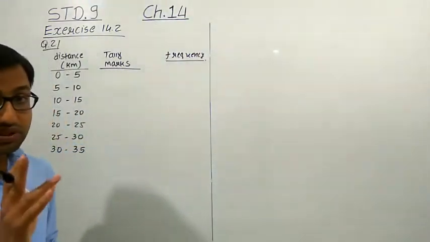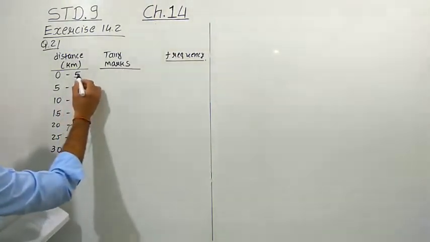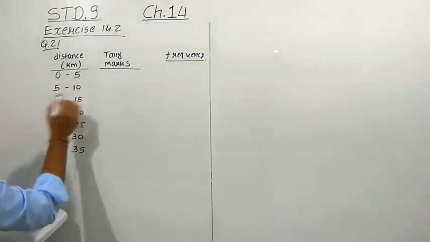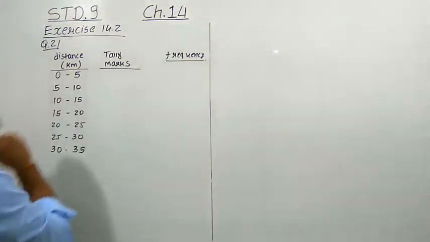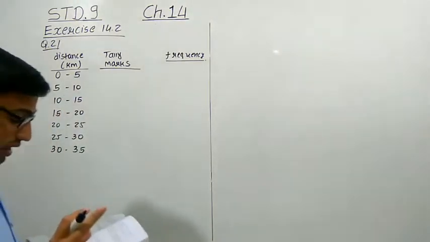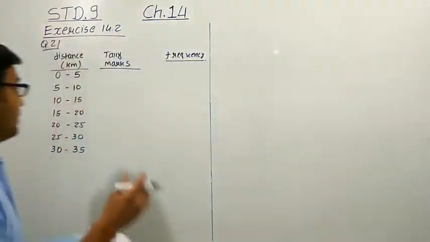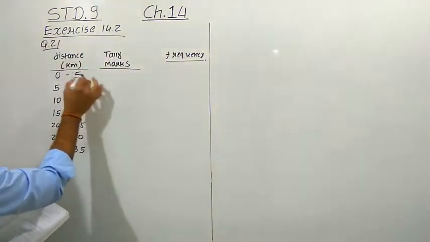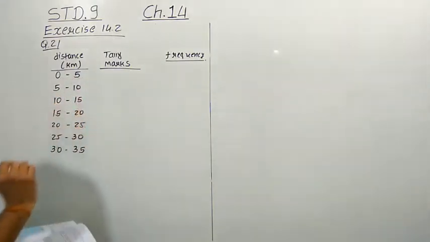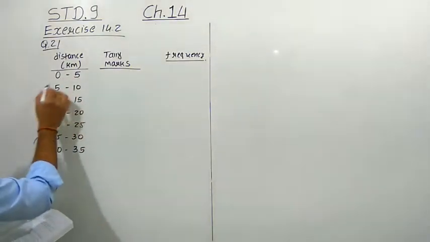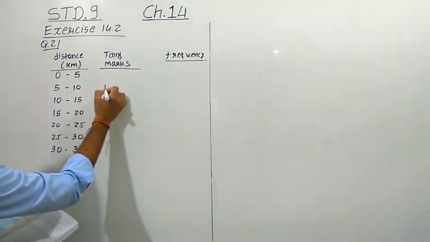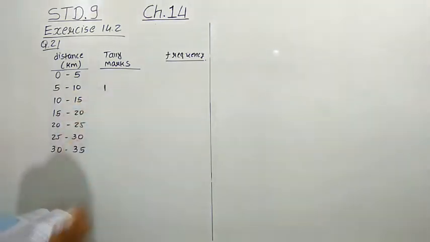The first value is 5. Now see, 5 appears here and here also. So where to put the 5? It is given in the question that in the 0 to 5 group, 5 is not included. So we have to consider the 5 in the next group, and the very first tally mark we put down there.